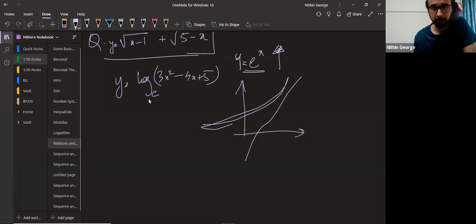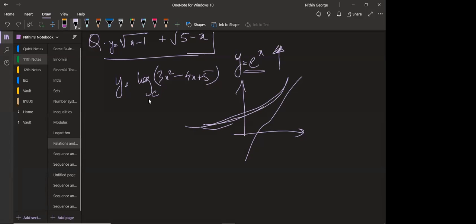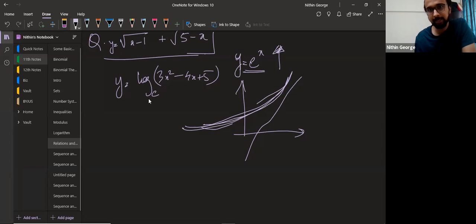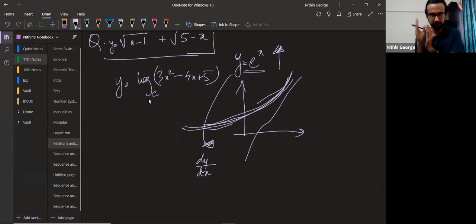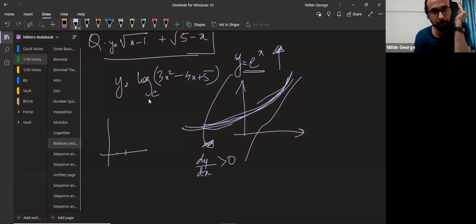So y is equal to e power x is an increasing function. Now, how do I figure it out? To figure it out, I'll simply differentiate dy by dx. That's what I'm finding. dy means change in y with respect to change in x. dy by dx: difference in y, difference in x. If this is always positive, it means it's strictly increasing. It means that from x2 to x1, y2 to y1.